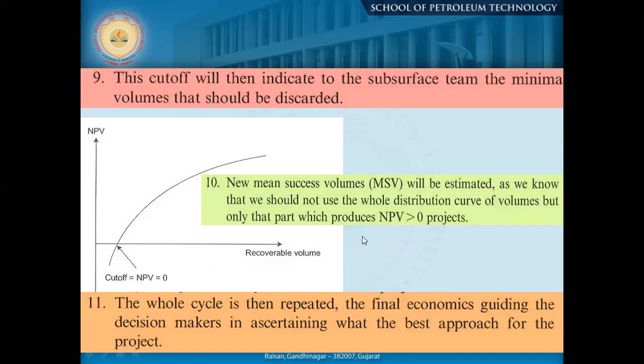So the whole cycle is then repeated, with the final economics guiding the decision makers in ascertaining the best approach for the project. So this is the whole cycle of developing a field. The initial part we may develop even in the later stage also, when we have sufficient information. At that time also we go ahead with the same cycle every time.